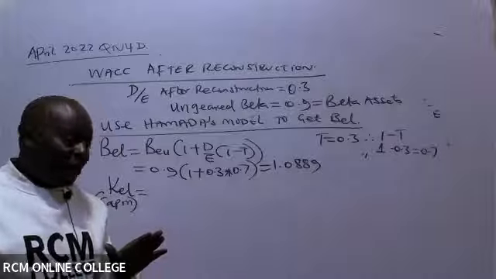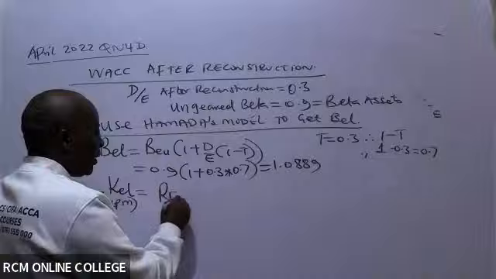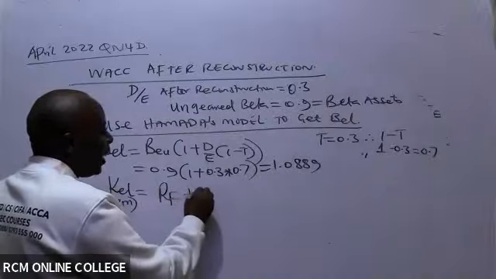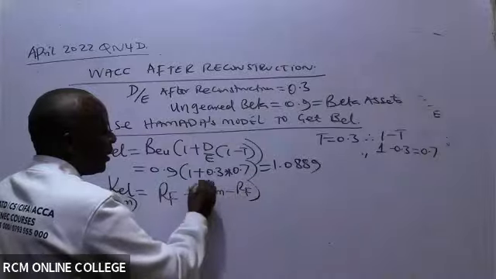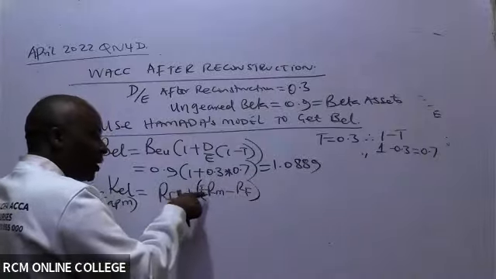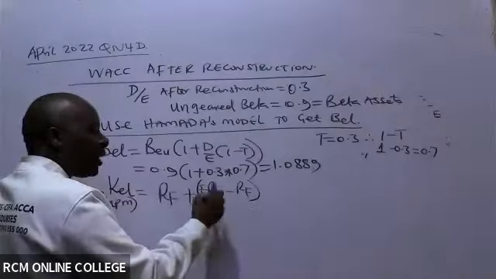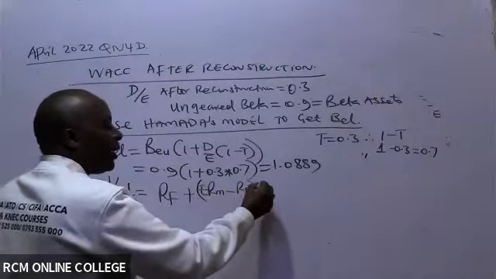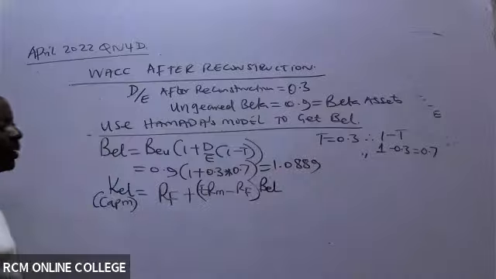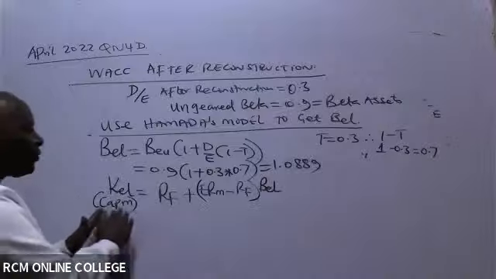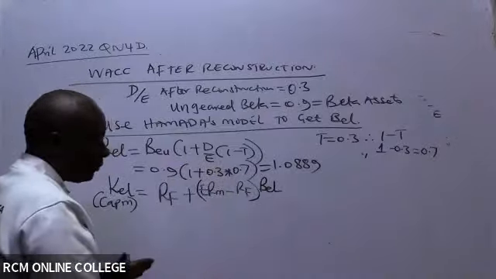So in this case we have CAPM, where I will get the risk-free rate, and then I'll get my market returns. These are basically risky assets. So minus risk-free. And because they're risky, we must multiply with the risk factor outside here, the BEL. Remember, this is after reconstruction, so the BEL must be BEL after reconstruction.